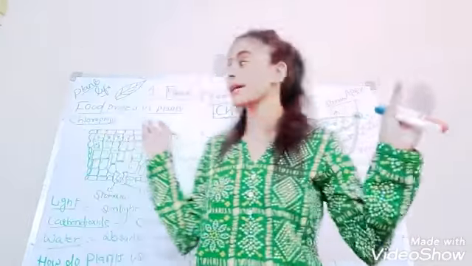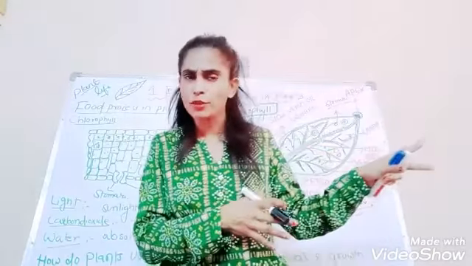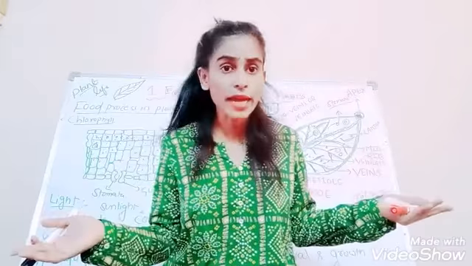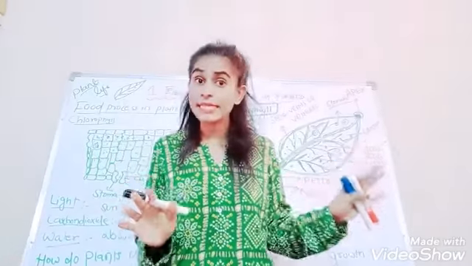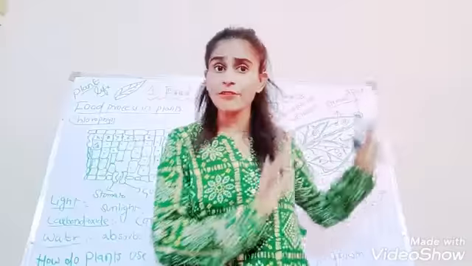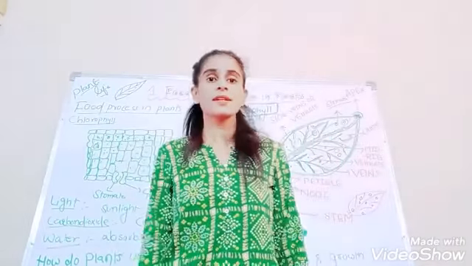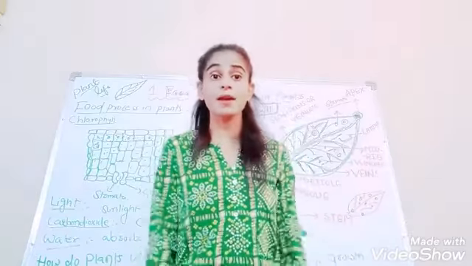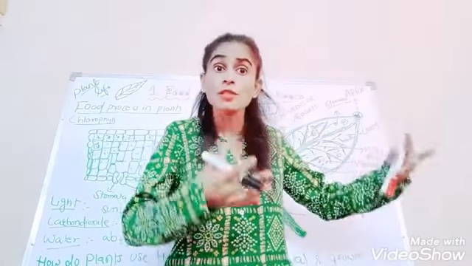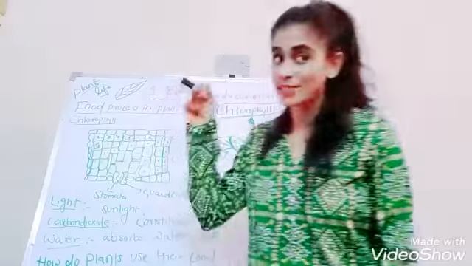Clear, my dear children? In the beginning I told you that the kitchen of the plant is a leaf. You understood that even. The kitchen of the plant is your leaf. The food factory of the plant is leaf. We understood that. But how is the food produced? What is that process called? Where and how does the process of food preparation take place in the leaf? That we are going to discuss right now.